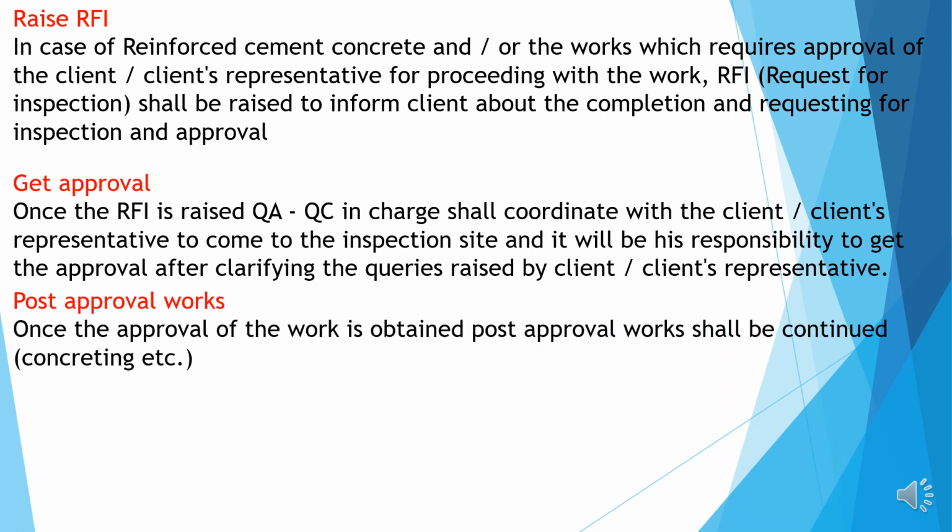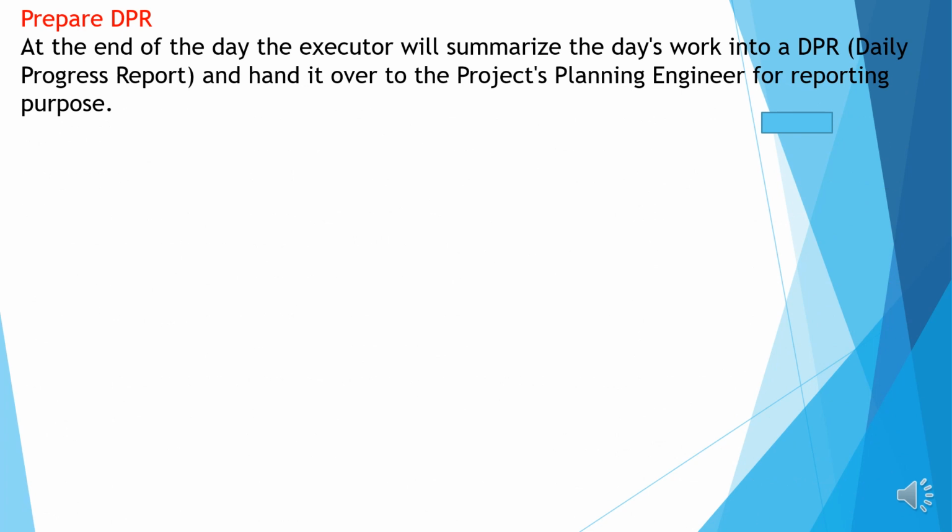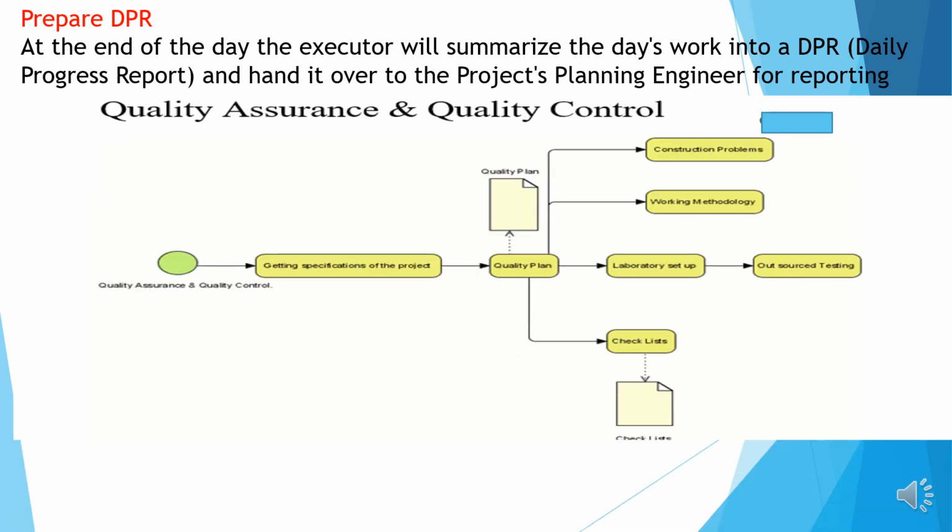Post approval works. Once the approval is obtained, post approval work shall be continued, such as concreting. Maintain and update plant and machinery data. If any equipment is being used at a particular location, the site engineer has to maintain records such as logbook and everything for the plant and machinery. Prepare DPR. At the end of the day, the executor has to prepare the DPR and submit it to the project manager.